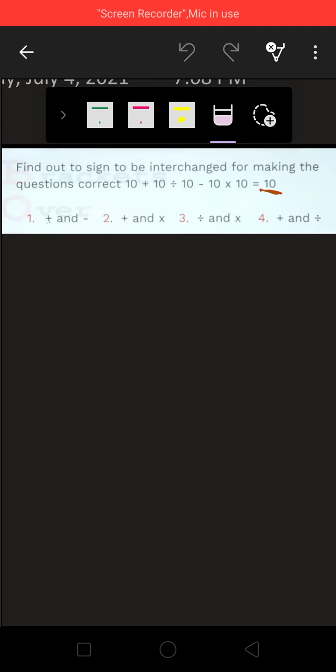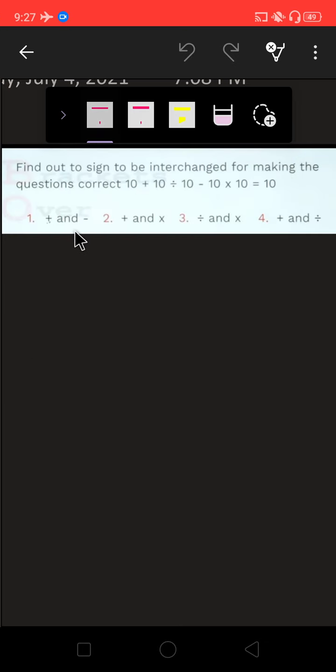Now we have to see how to replace the signs given. In the first case, plus is replaced by minus. In the second case, plus is replaced by multiplication. In the third case, division is replaced by multiplication, and plus is replaced by division. While doing this replacement, in which case will I get my result perfect, that is the answer 10?